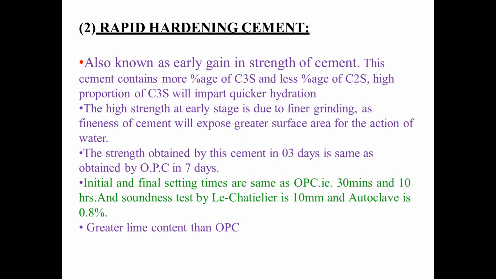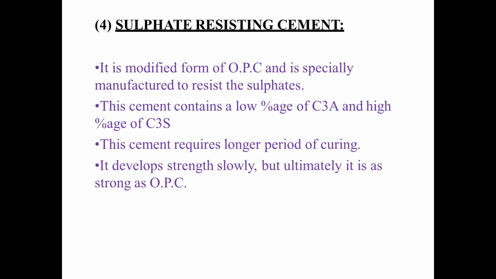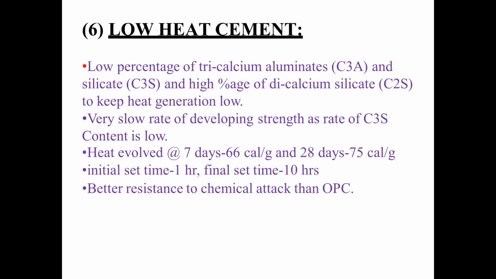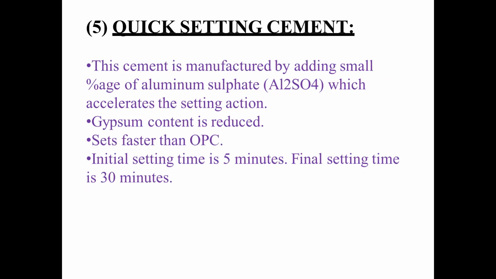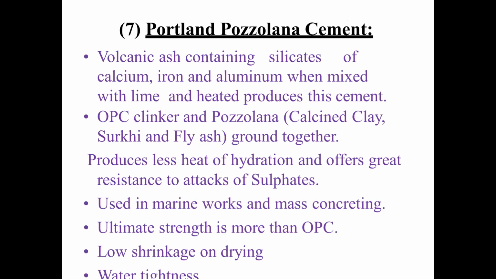Okay, so as I said, you can go through the types of cement yourself. First we saw ordinary Portland cement, its properties and its composition. Next is rapid hardening cement, its properties and its composition. Then extra rapid hardening cement is here. Then sulfate resisting cement, quick setting cement, its properties. So look here, low heat cement is also here. Portland pozzolana cement. We will see about pozzolana in detail in the next presentation.